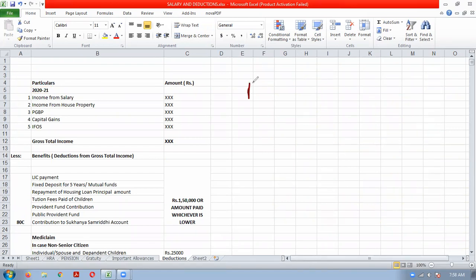Suppose a person wants to calculate his total income for previous year 2021, the running or current previous year, for income tax. If previous year is 2021, the assessment year will be 21-22.